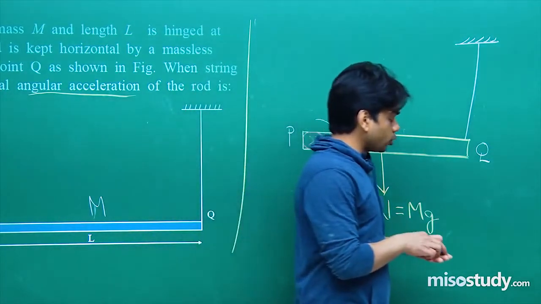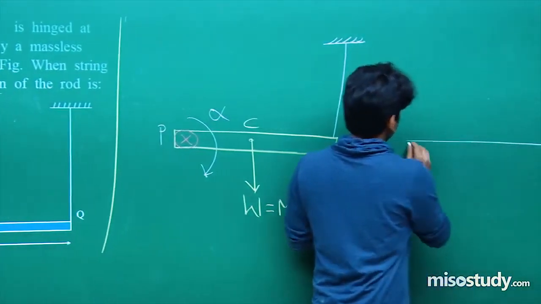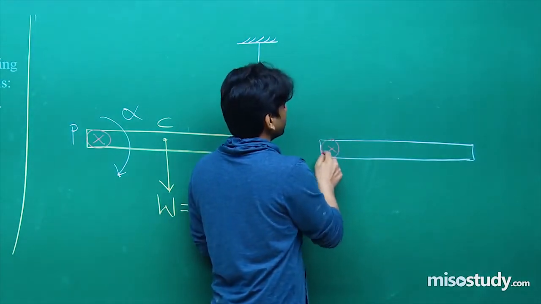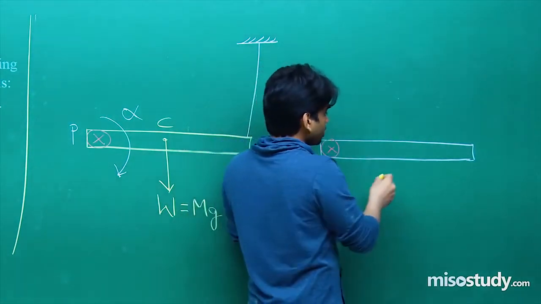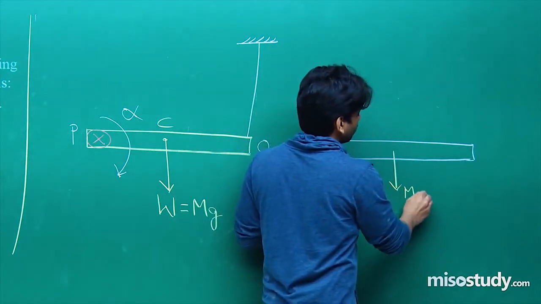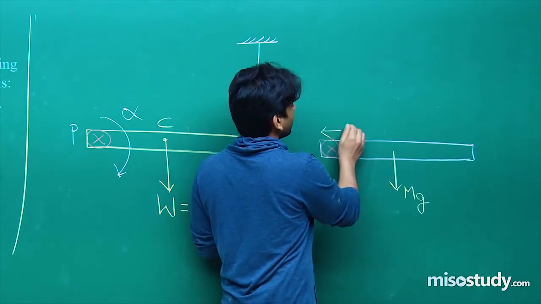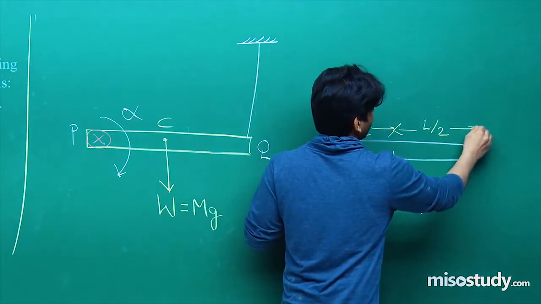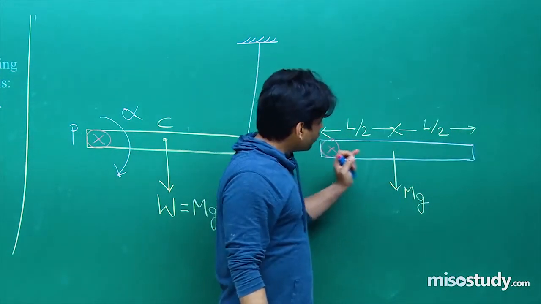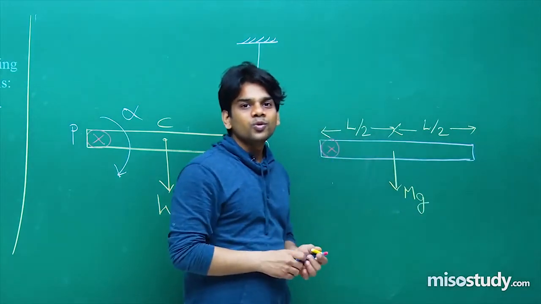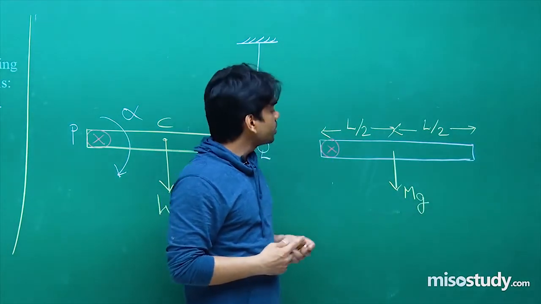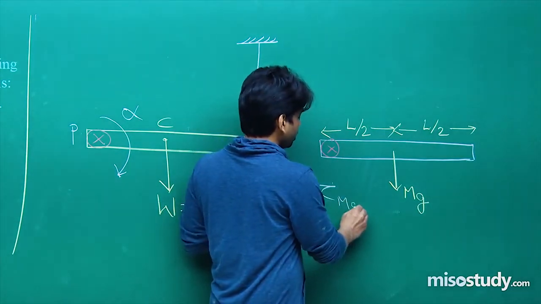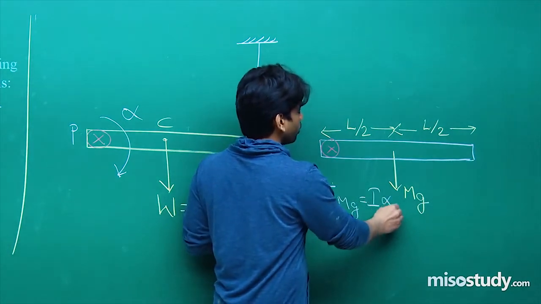Now see, in the second figure that I am going to draw, the same rod is hinged at this point. When the string is cut, I have removed this string now, and the rod is coming down. The force acting is mg downwards. This length can be given as L by 2 here, and this part can be given as L by 2 here. We have two half lengths. Now on writing the equation, torque of mg will be equal to I into alpha.